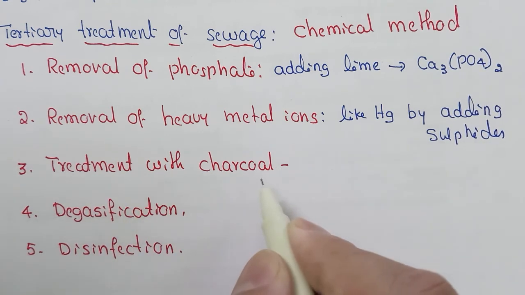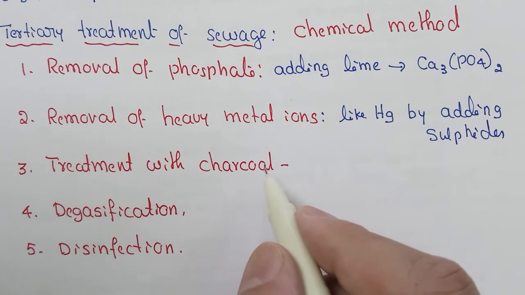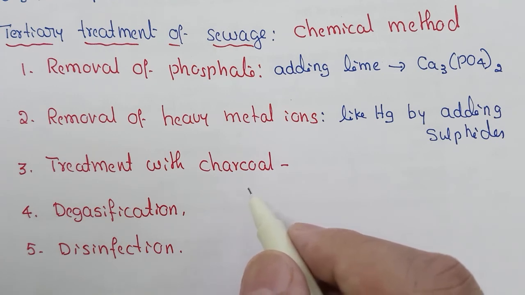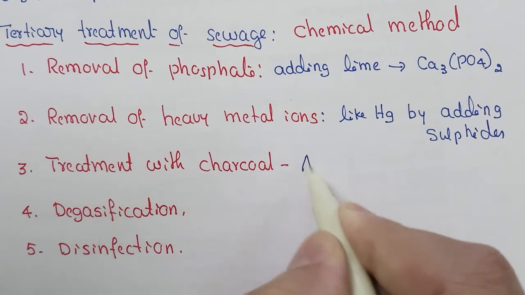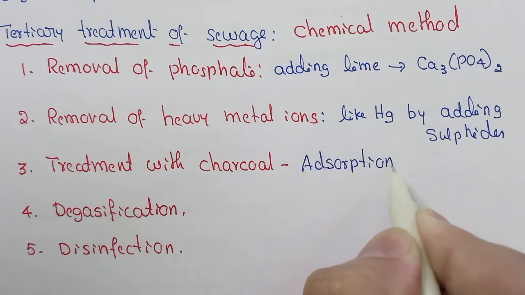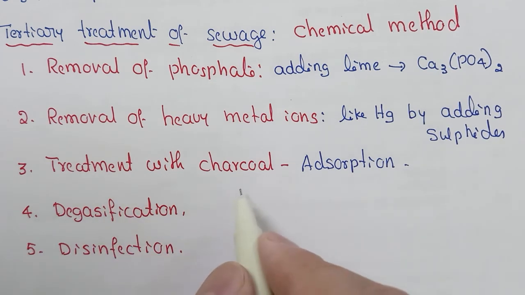The third one is treatment with charcoal. Charcoal is known for adsorption of gases, so adsorption of some impurities takes place here. That is, removal of impurities by a process of adsorption using charcoal.